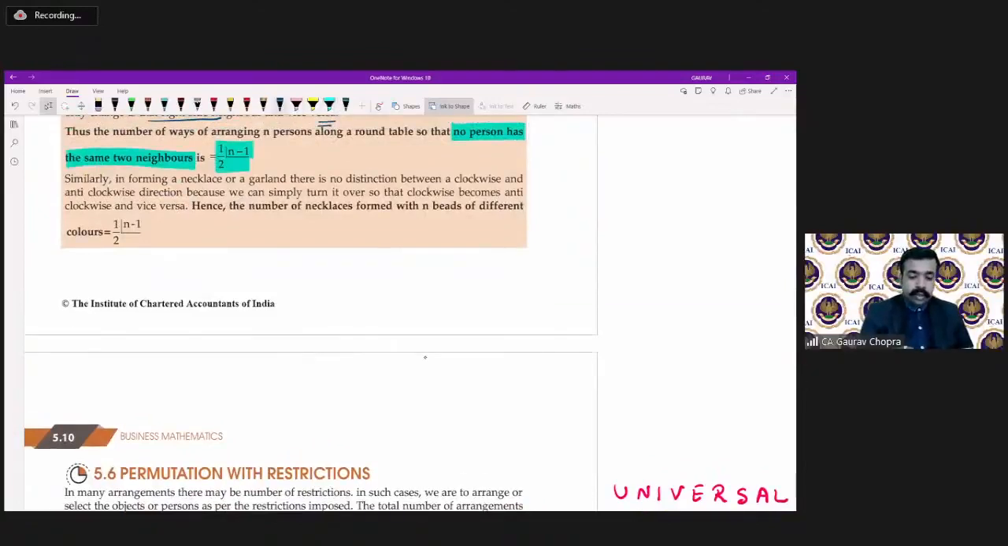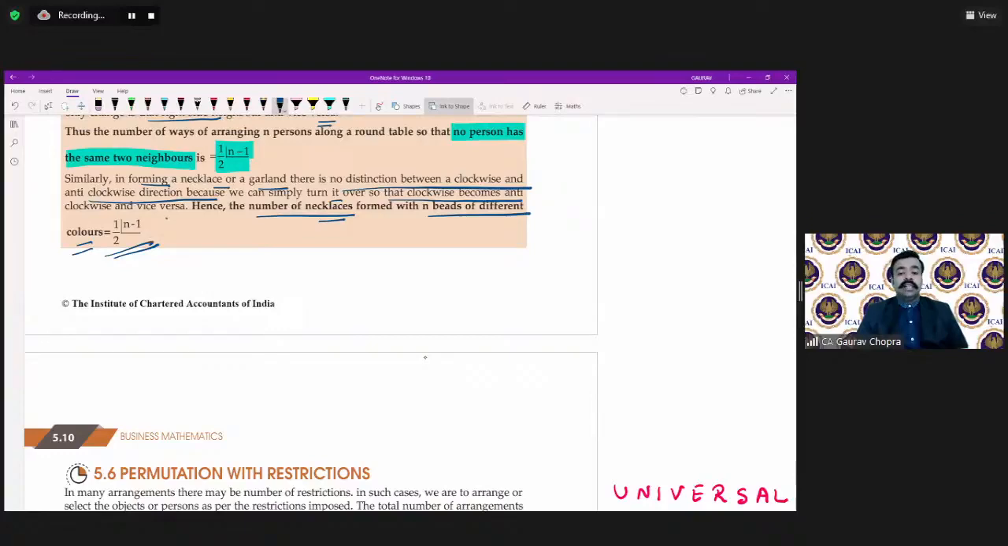Similarly, we can also read this part. In forming a necklace or a garland, there is no distinction between a clockwise and anti-clockwise direction. We can simply turn it over so that the clockwise becomes anti-clockwise and vice versa. Hence, the number of necklaces formed with n beads of different colors is equal to factorial n minus 1 divided by 2. Okay, so this is the thing which we have discussed.